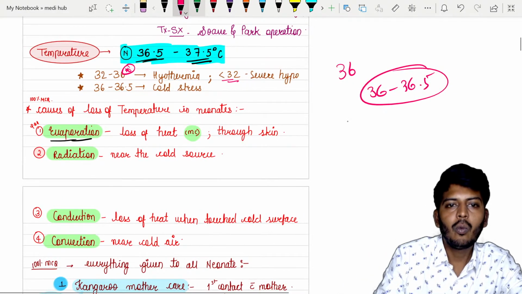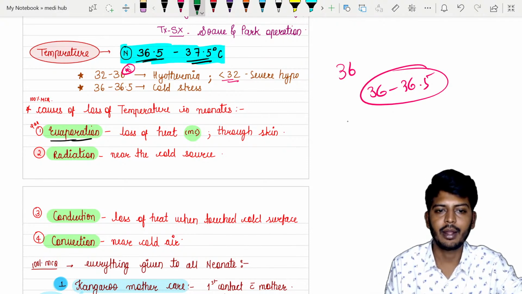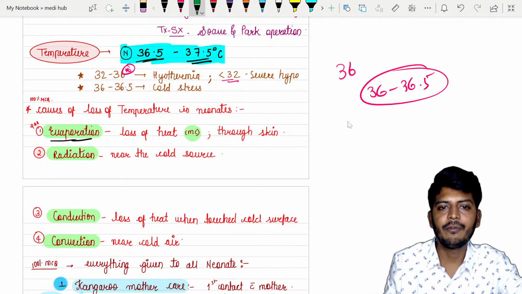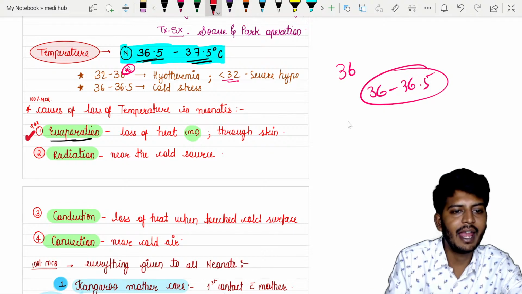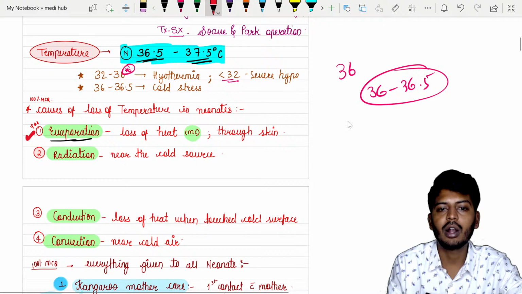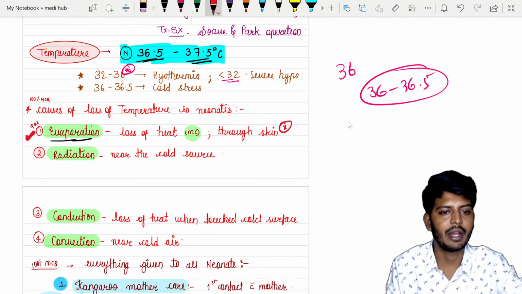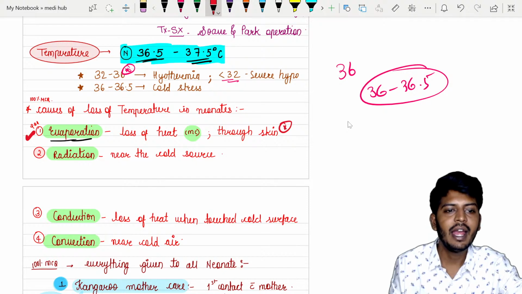So what can cause the temperature loss? I said that as soon as the baby comes out, the temperature will start decreasing. The most common way of temperature loss is the mechanism of evaporation, meaning the baby's body will evaporate all the water, giving away heat through the skin. So remember evaporation.